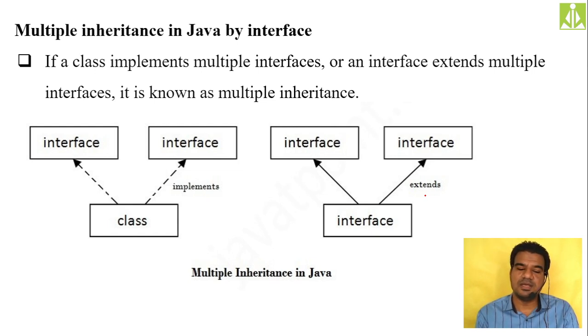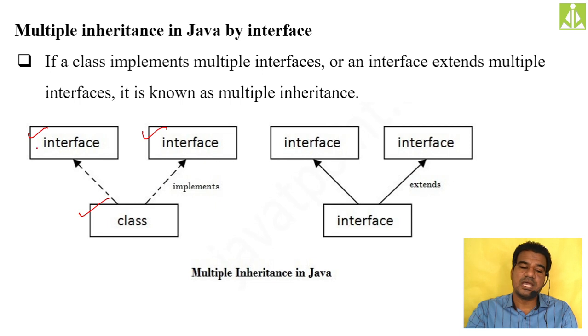So over here, as you can see, we have two classes and we have two interfaces, and your class is implementing two interfaces together at the same time. So this is multiple inheritance, or your interface, it is extending two interfaces together. It is also possible. Your interface can extend multiple interfaces at the same time. So that is also the property of, the object oriented property, that is multiple inheritance. Hopefully you understood. So we will implement any of these. Okay, like we take two interfaces and we try to implement one class from these two interfaces.